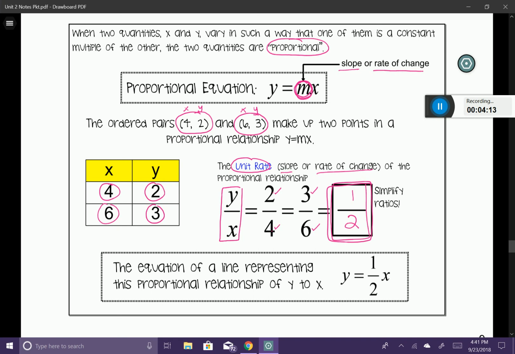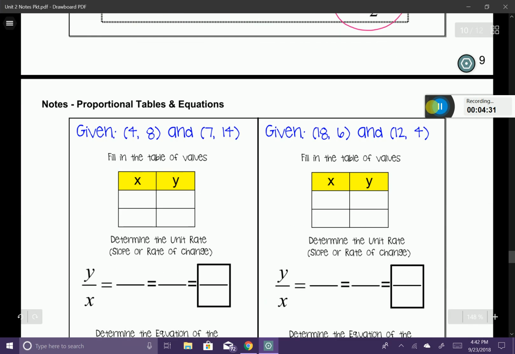So, with all this said, the equation of a line representing this proportional relationship of y to x would be what I have here below: y is equal to 1/2 x. Okay, that was kind of an explanation. Now let's go ahead and try one to see if we can apply this concept.